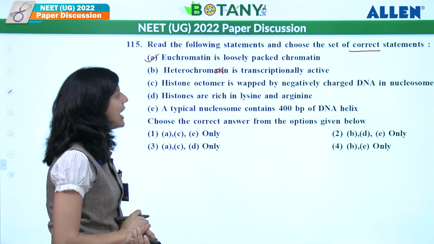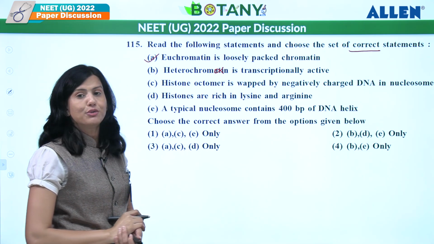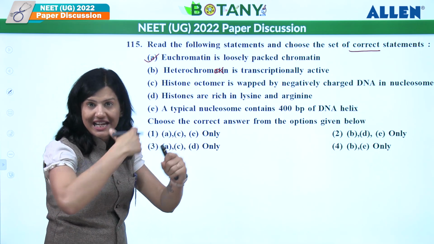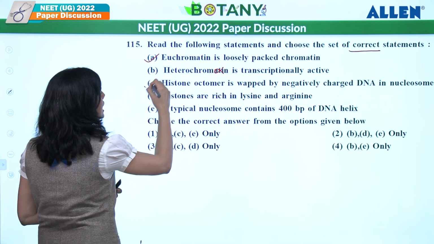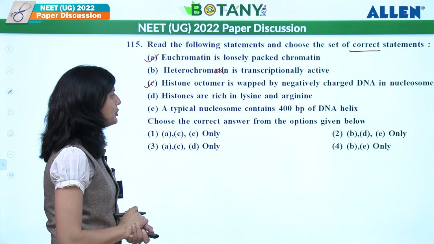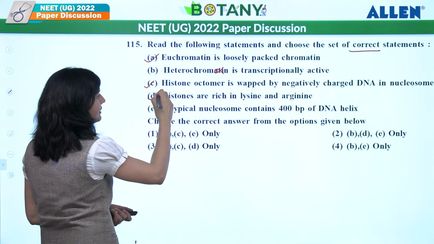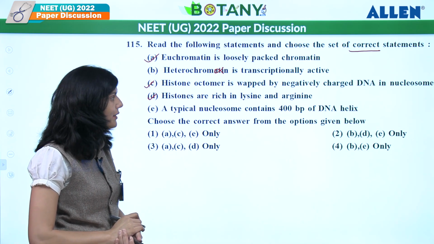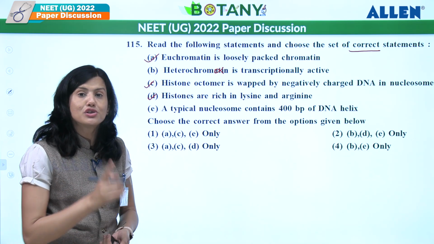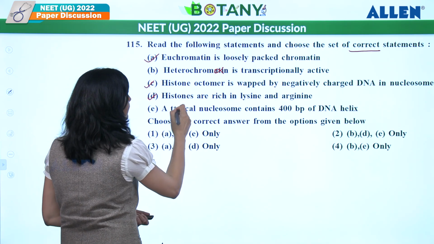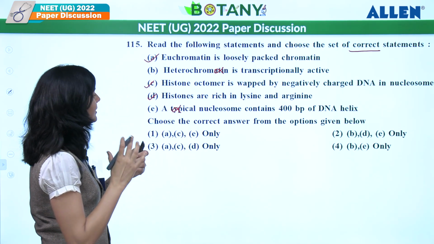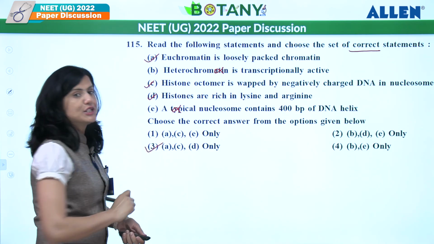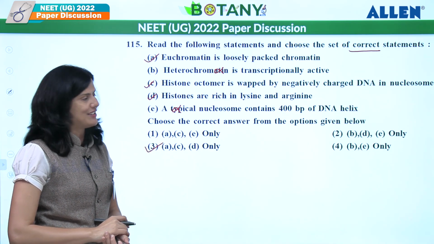Histone octamer is wrapped by negatively charged DNA in a nucleosome. Correct. Histone is positively charged and DNA is negatively charged, which is wrapped around it. So it is a correct statement. Histones are rich in lysine and arginine. Correct. A typical nucleosome contains 400 base pairs of DNA helix. No, it is 200 base pairs, so this is why it is a wrong statement. So what are the correct ones over here? A, C as well as D only. So what should be the answer? Third will be the answer over here.